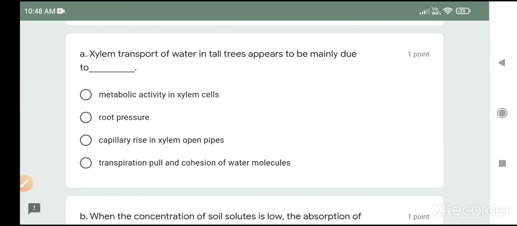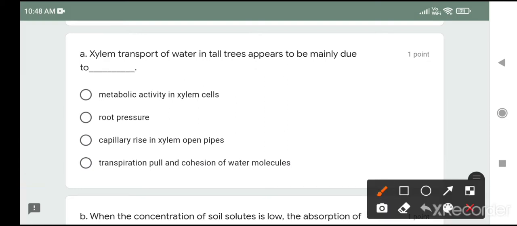Okay. So here the first question is, xylem transport of water in tall trees appears to be mainly due to. As we all know, root pressure, activity in the xylem cells, capillary rise in xylem, and transpiration pull, all 4 are responsible for conduction of water, but here the correct answer is transpiration pull. The reason is capillary force is hardly responsible for a 2-meter rise of water. So it is not the correct answer in case of tall trees.